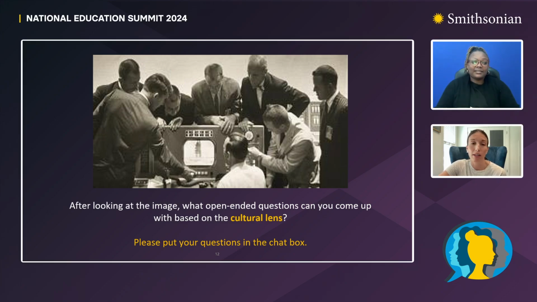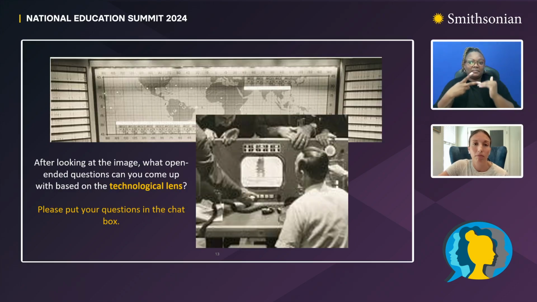So let's switch lenses to the technological lens. Next slide, please. So as we touched on before, this was mission control at NASA in the 1960s for the very first space launch. And these are two details taken from the original photograph, one showing the tracking map on the wall and the other a close-up of the gantry in the front of that front screen that all the astronauts are very focused on.